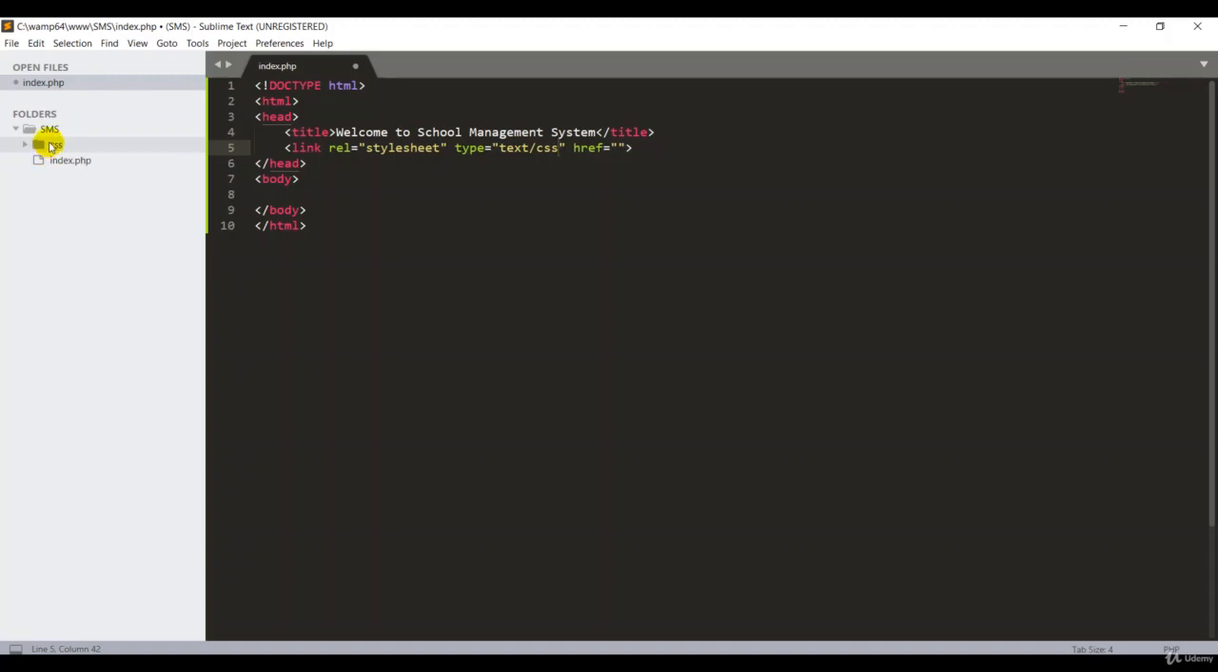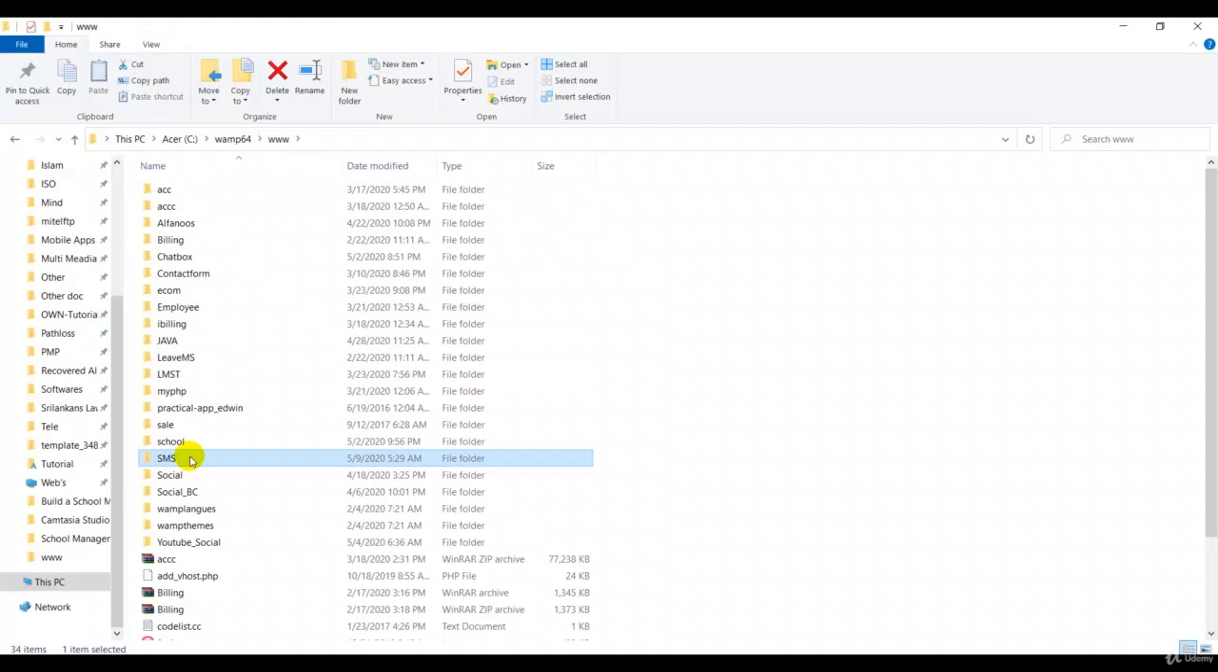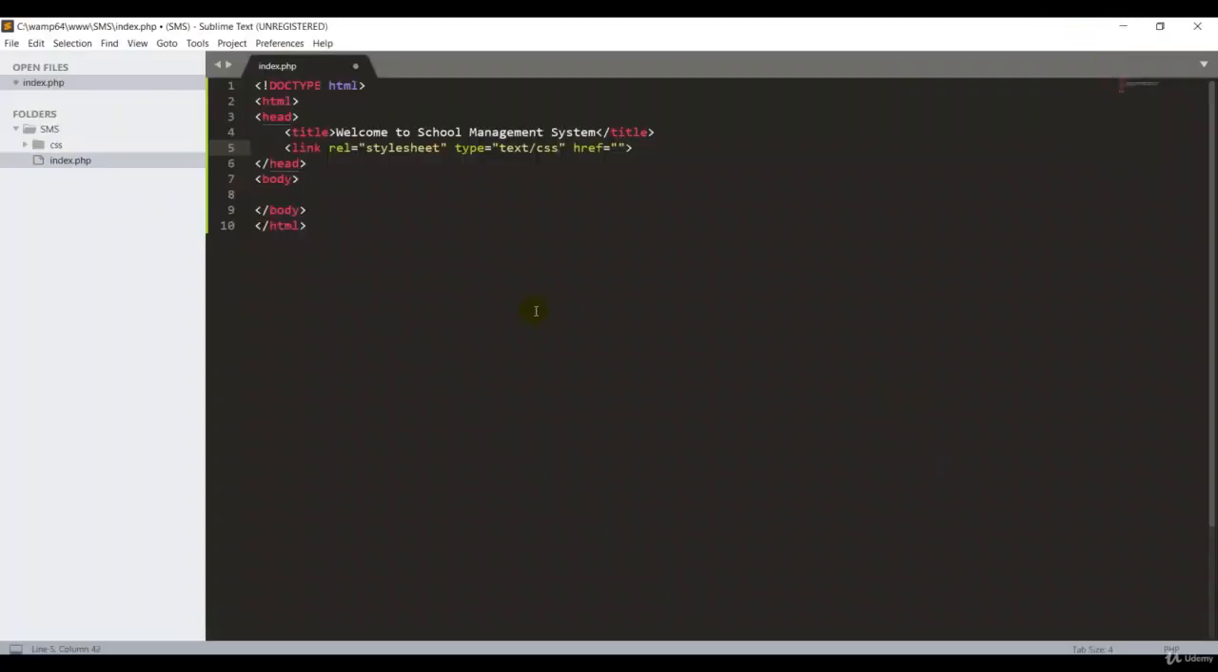Sometimes if you don't have these options, then go ahead and create the project folder manually. It doesn't matter, it will work. So guys, no problem. Now we have created the CSS file. So we'll work on CSS later.